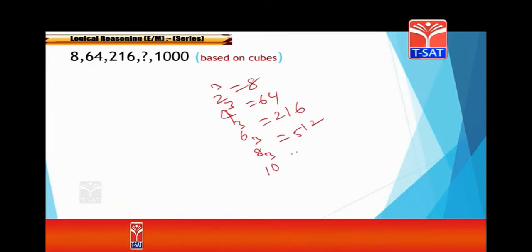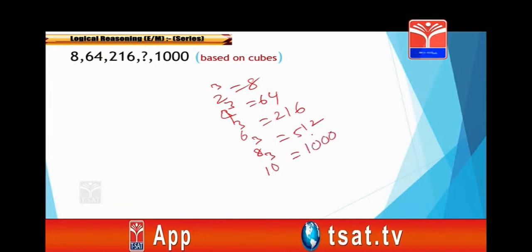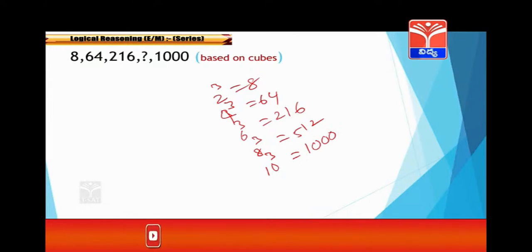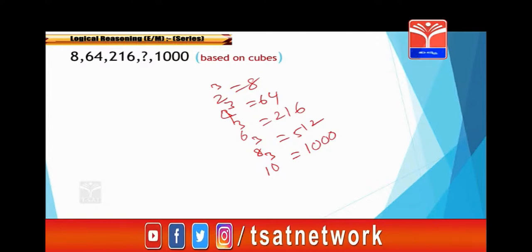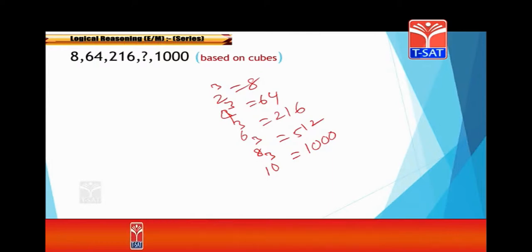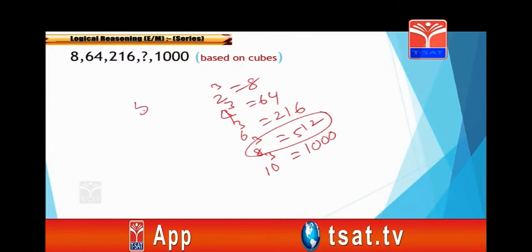And 10 cubed is 1000. So 2, 4, 6, 8, 10 are all even numbers and these are their cubes. The required one is 8 cubed, which is 512. So the answer is 512. Clear?